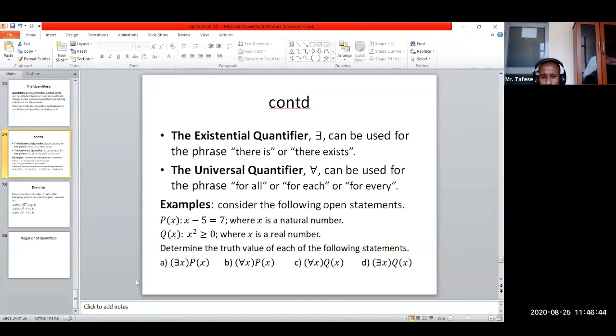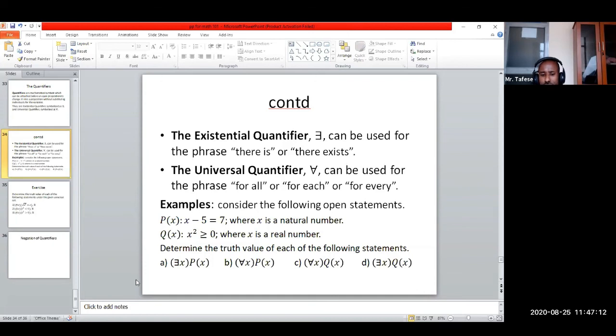Yes. What is that? 12. 12 is an individual natural number. 12 minus 5 is going to be 7. So the quantified open proposition given under A, its truth value becomes true, because we are able to get a single individual natural number, which is 12.